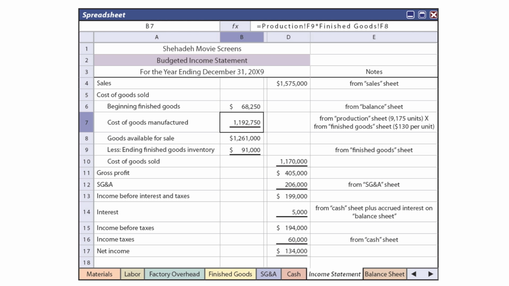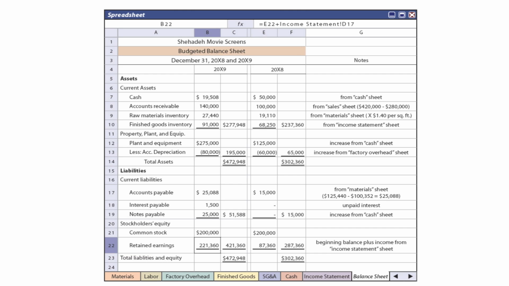We have a budgeted income for the year of $134,000. The budgeted balance sheet, again, becomes fairly complicated, but we're able to determine our ending cash balance from the cash sheet. We're able to determine our ending accounts receivable from the sales sheet, and so forth. So we're able to work through that and a few additional notes there, even in some cases pulling information from our income statement to determine what we expect our balance sheet to look like at the end of 20X9.